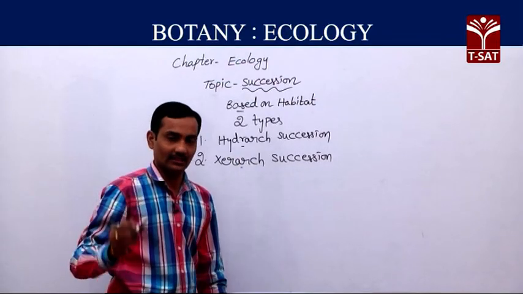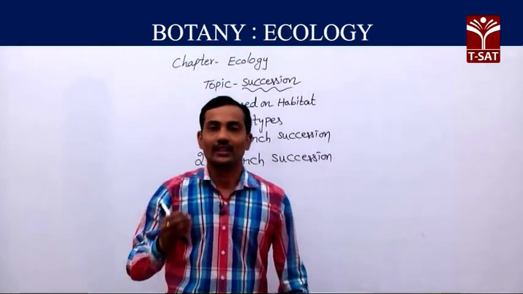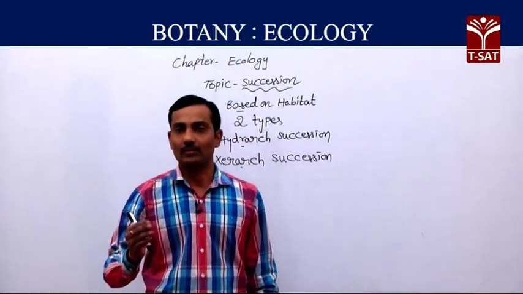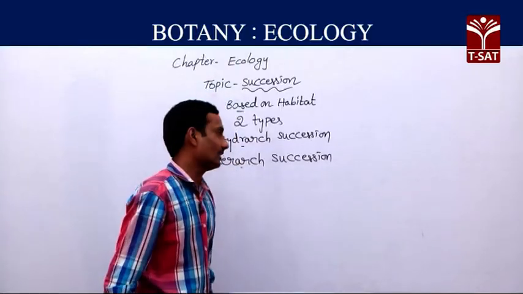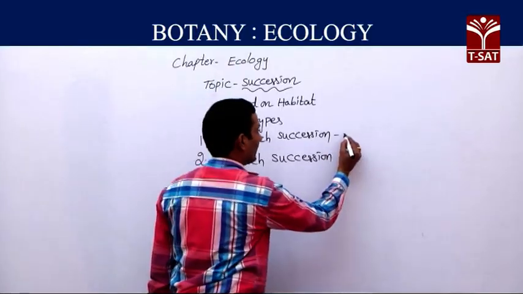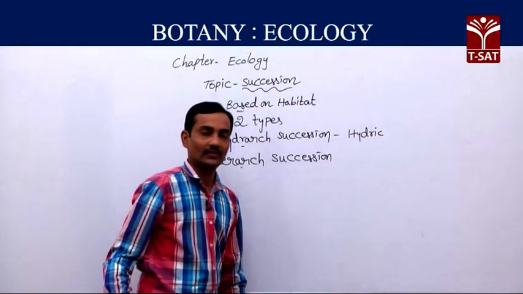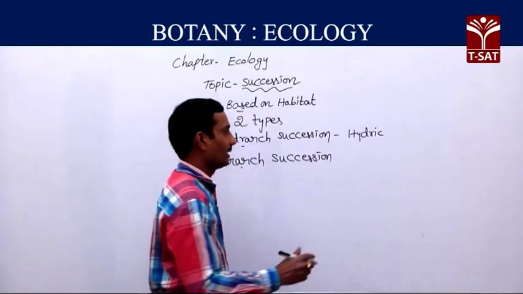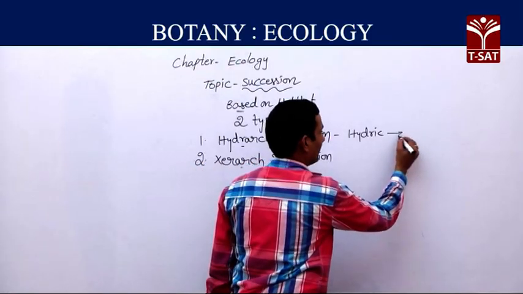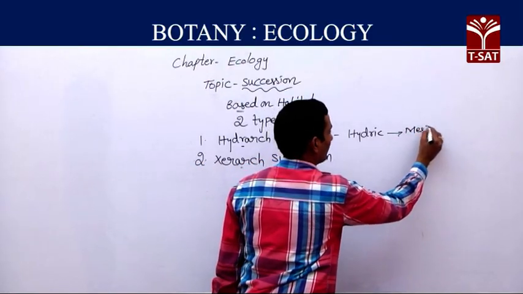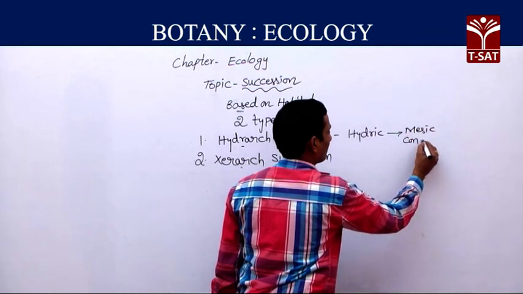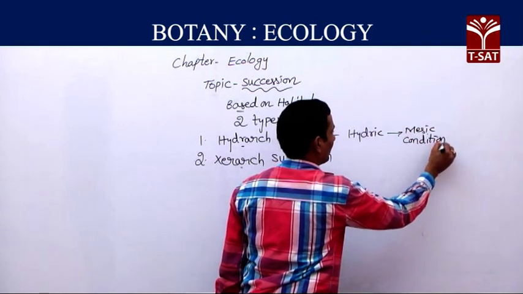Hydrarch succession usually begins from hydric to mesic conditions. It first begins from hydric, the total water area. Finally it leads to a mesic condition. Mesic condition means an average, moderate climatic condition.